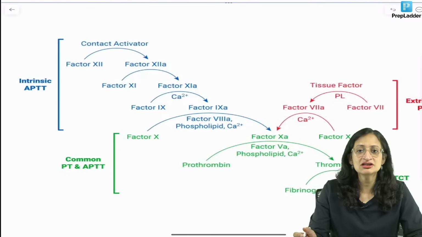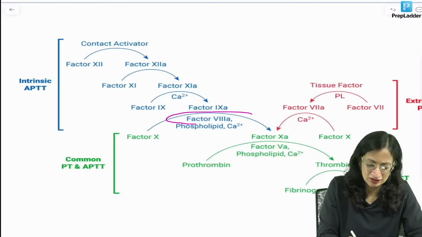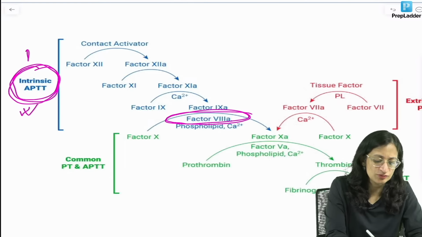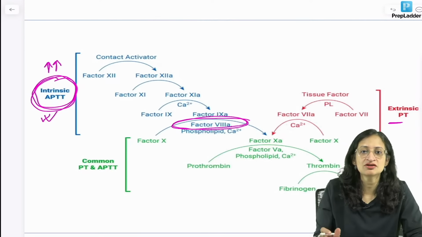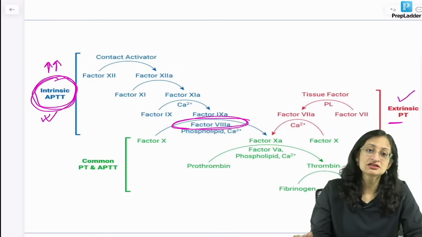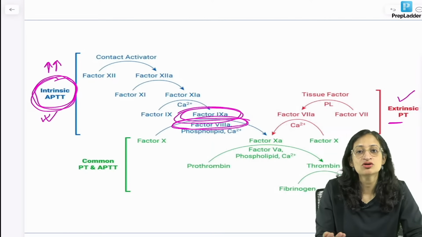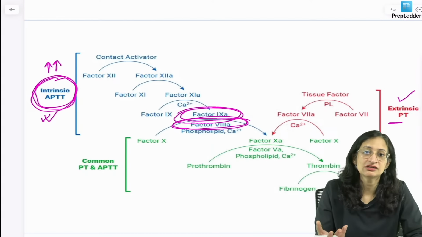Now, what happens in hemophilia A? There is deficiency of factor VIII, and factor VIII is a part of the intrinsic pathway. So, what is going to be prolonged? The APTT is going to be prolonged, but the PT, which comes from the extrinsic pathway, would remain normal. Similarly, in hemophilia B, factor IX deficiency, the same thing is going to happen. It also has X-linked recessive inheritance, and APTT will get prolonged.